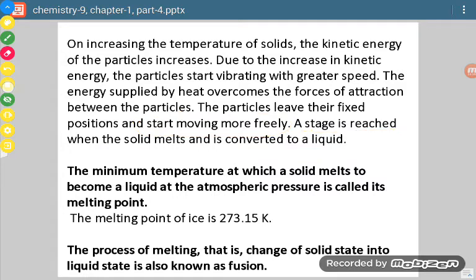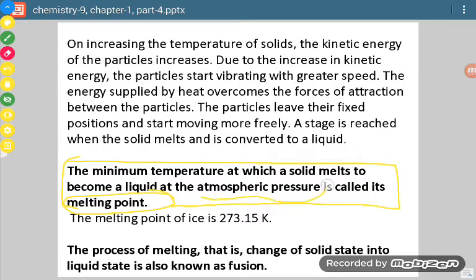Okay, now that temperature is called melting point. So what is the definition of melting point? The minimum temperature at which a solid melts to become a liquid at atmospheric pressure is called its melting point. Now see, one term has come, atmospheric pressure.